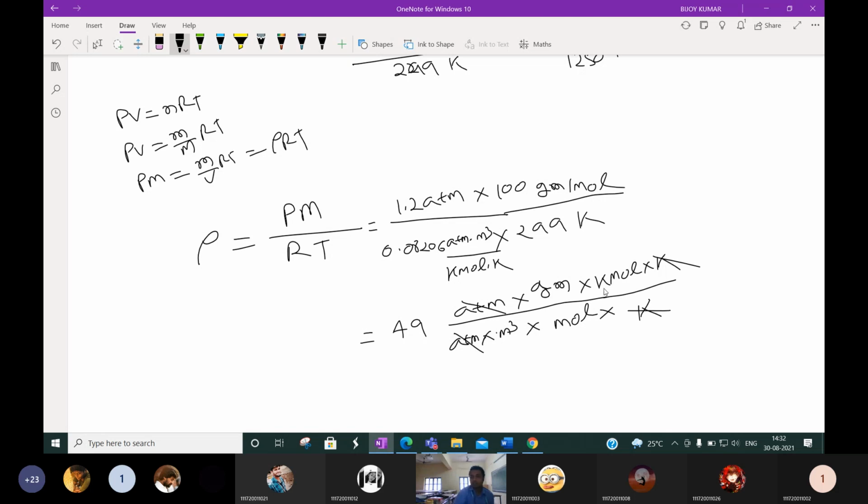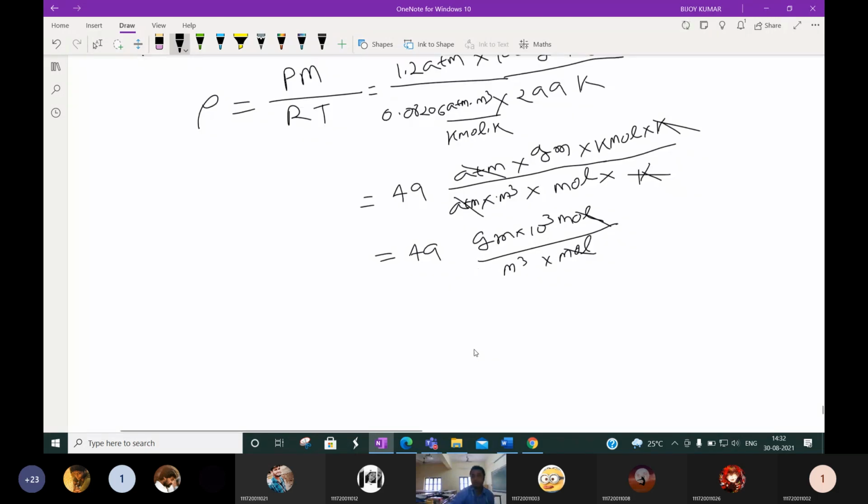You can see here kilomole is there, here mole is there. So we can't cut these two things. Or in place of kilomole, we can write 49 gram into 10 to the power 3 mole by meter cube into mole. Now this mole will cancel out. Now 10 to the power 3 gram, it is nothing but 49 kg per meter cube.